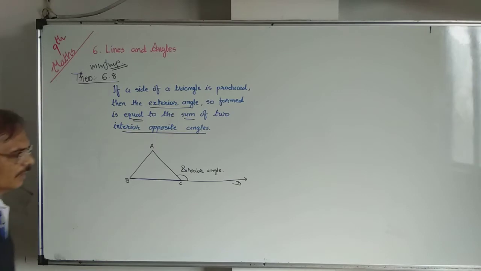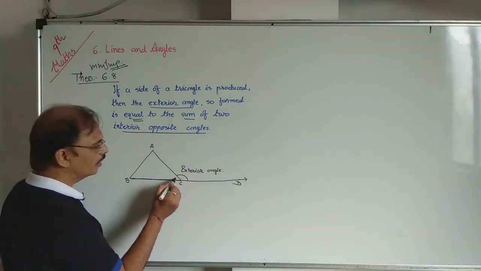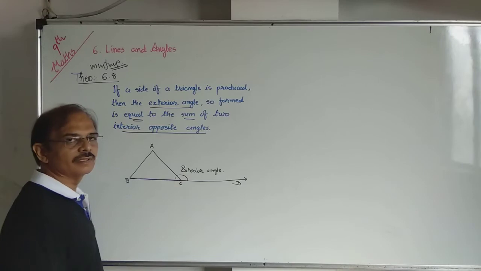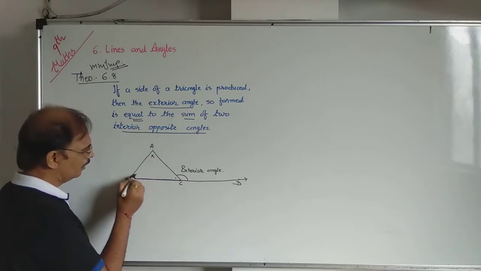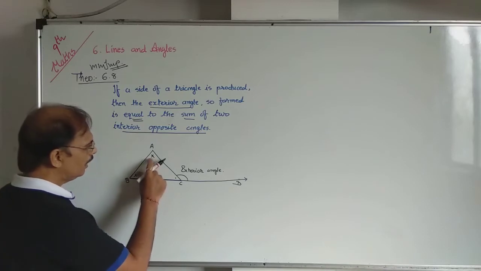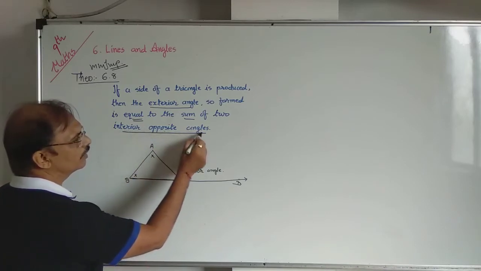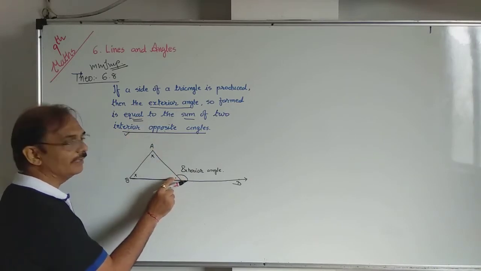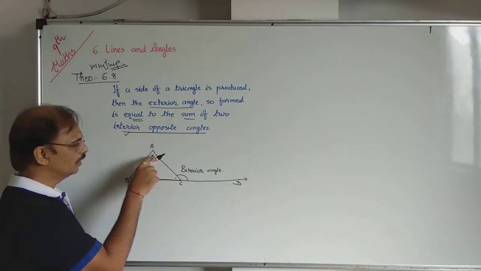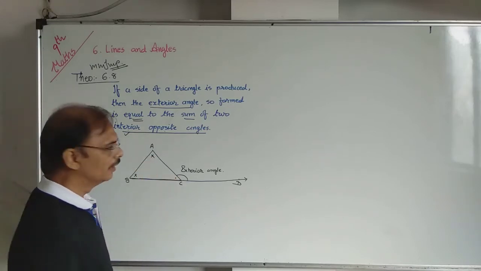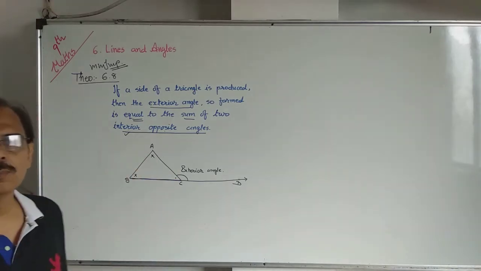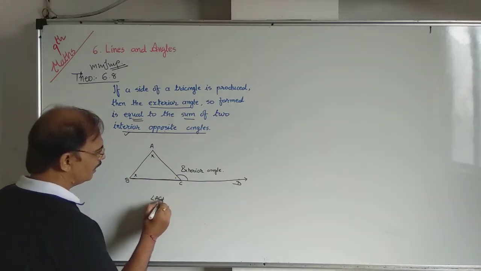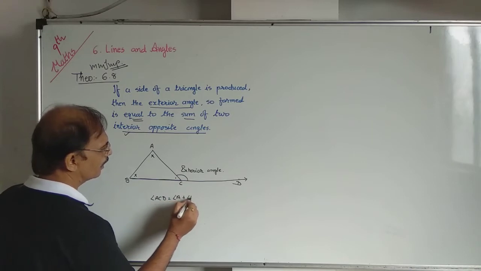It means what? This is the exterior angle, and the nearby angle is called the linear pair, so leave it. Except this angle, the remaining two angles, I show by a cross. These remaining two angles are called interior opposite angles. Inner side, so it is called interior, and opposite to the exterior, because the nearby one is the linear pair and the opposite of this linear pair is called the opposite angle. So the value of the exterior angle ACD equals angle A plus angle B.